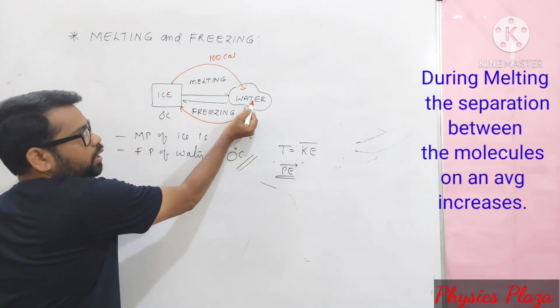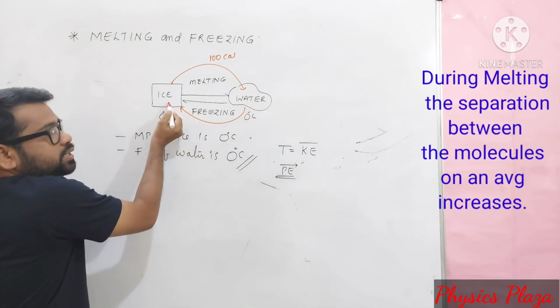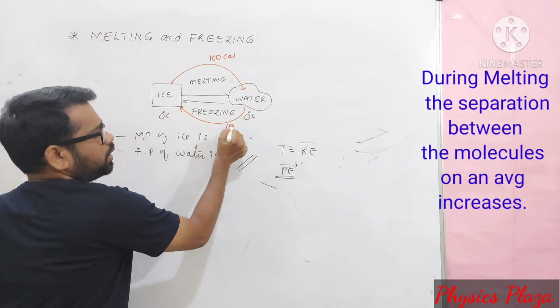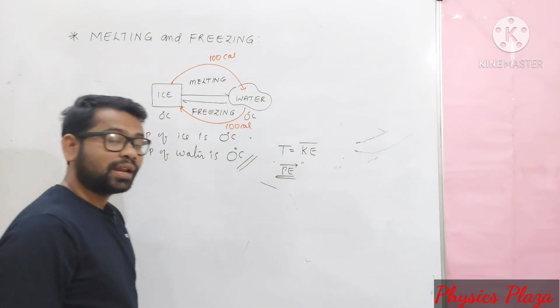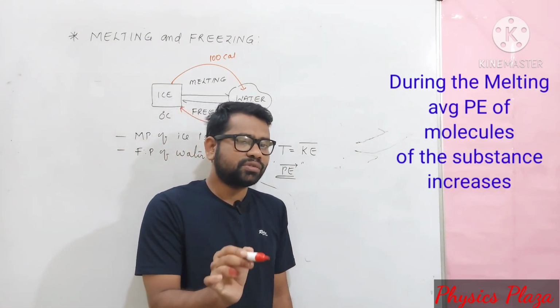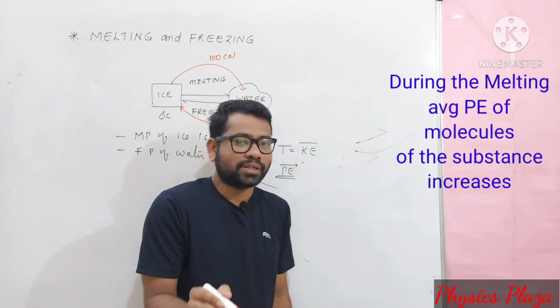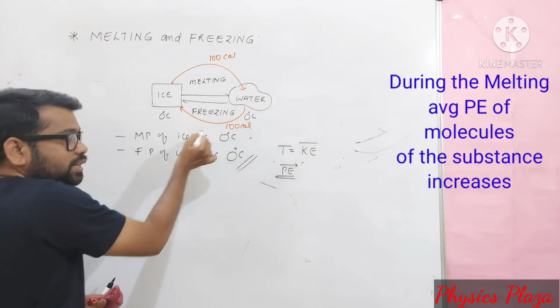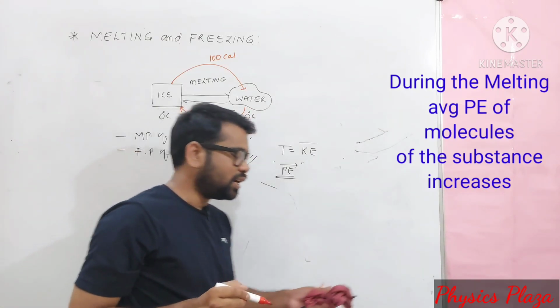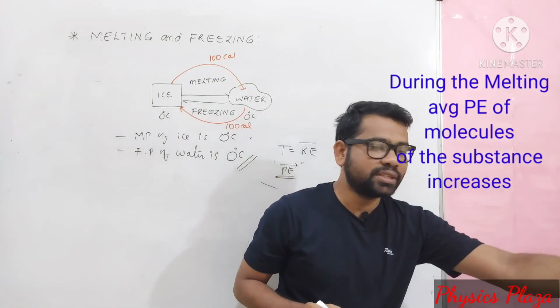When we convert water at 0 degree Celsius to ice at 0 degree Celsius, the same 100 calorie heat energy is rejected. Children, this happens with pure substances: the amount of heat absorbed and the amount of heat rejected during the change of state are the same.